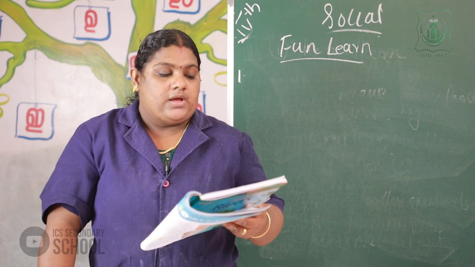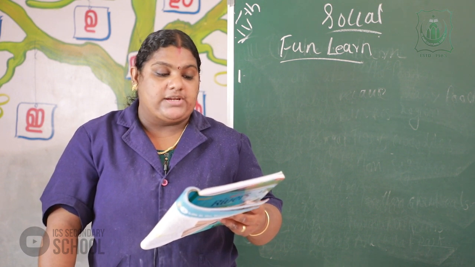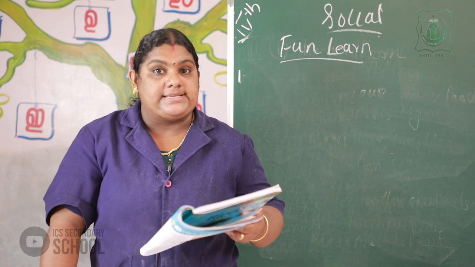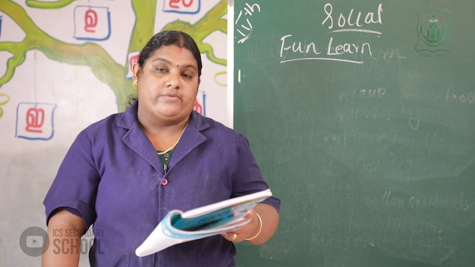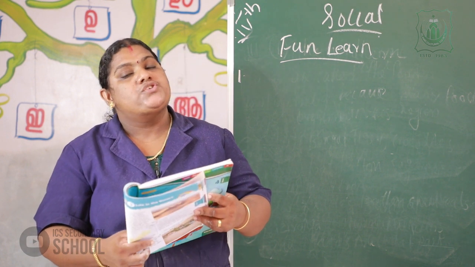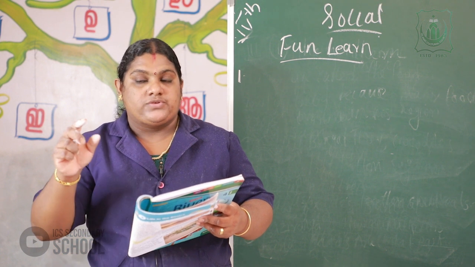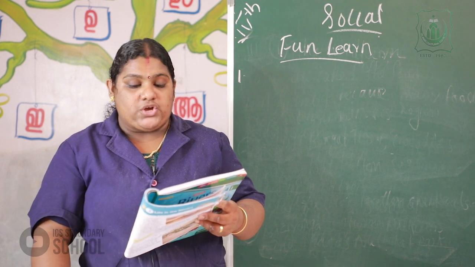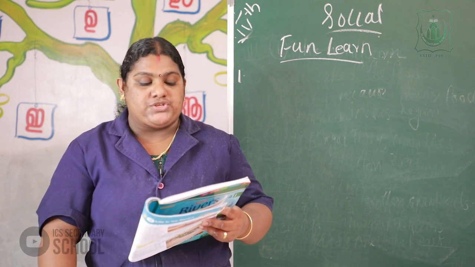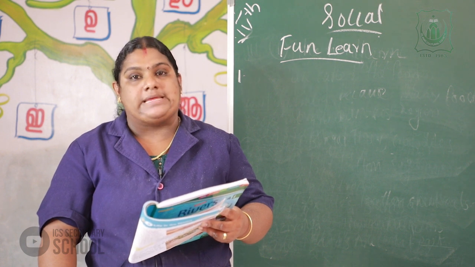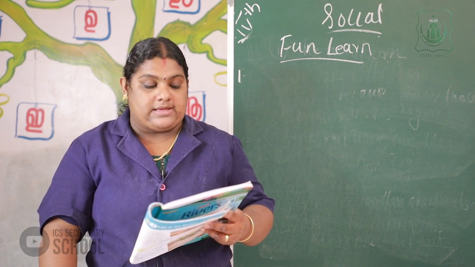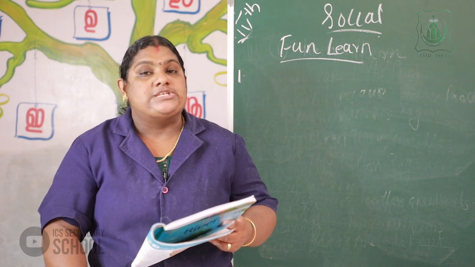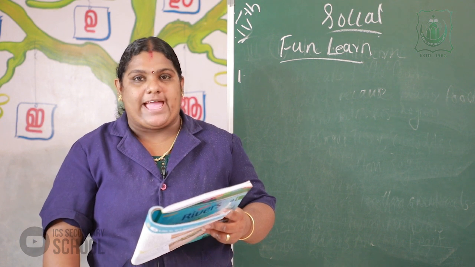Next question. The Ganga and Brahmaputra delta is the largest delta in the world. Its area is called Sundarbans. The answer is correct, so you write the T mark in that line. Next question. The river Brahmaputra is called Tsangpo in Tibet. That is the correct answer, because we already studied that the river Brahmaputra originates in Tibet, where it is called Tsangpo.